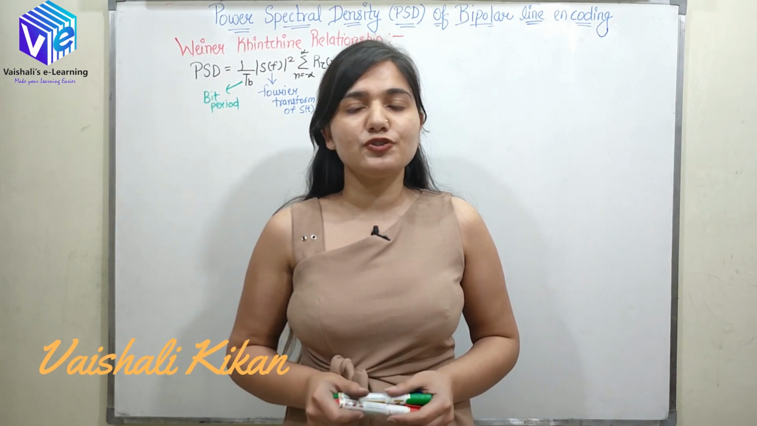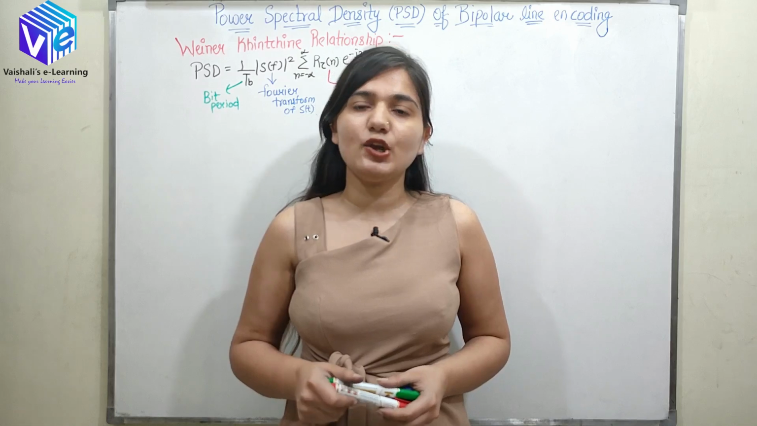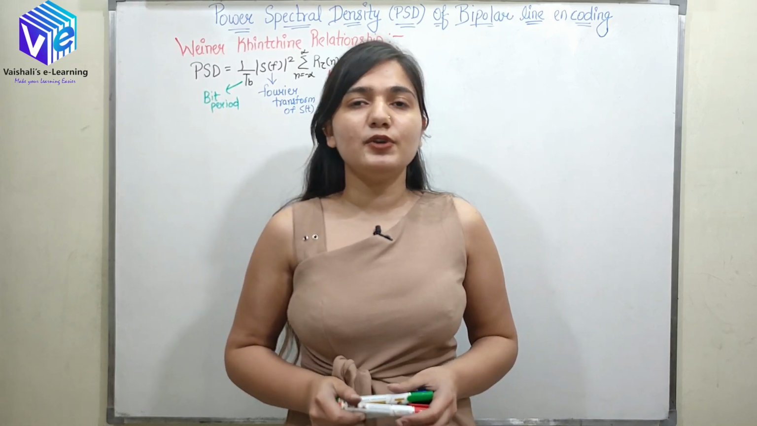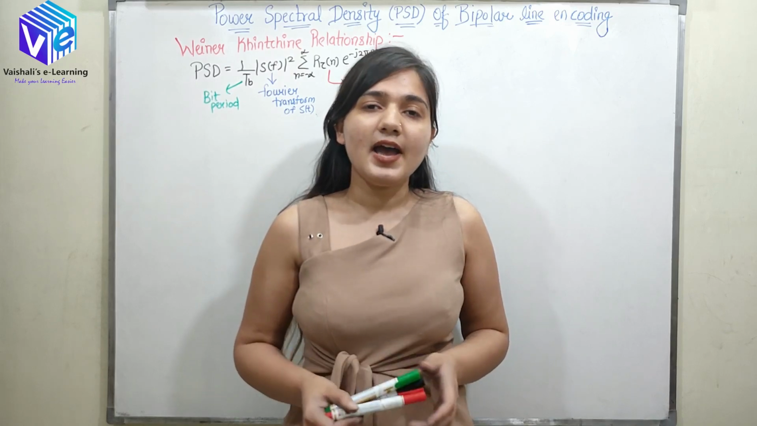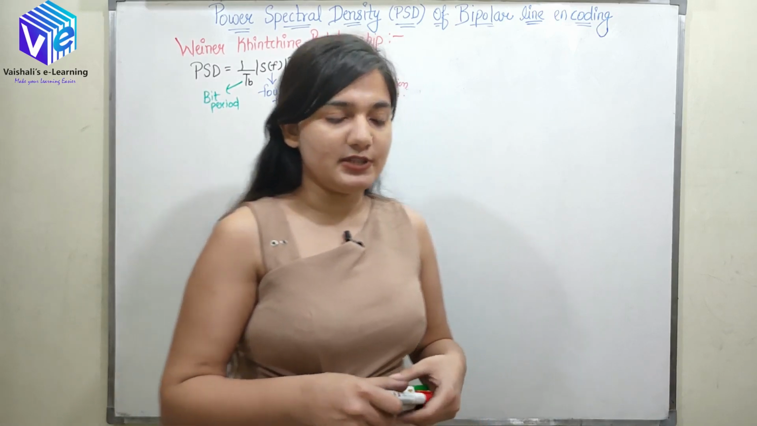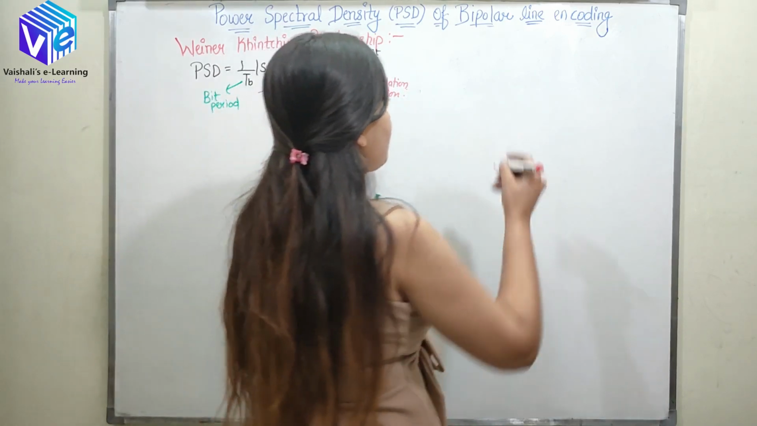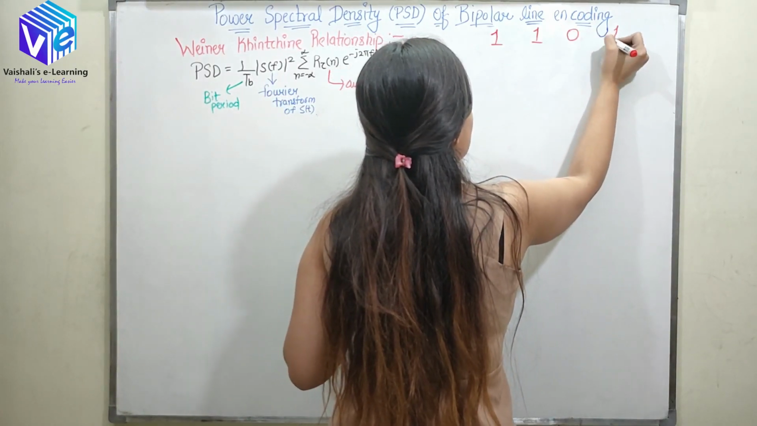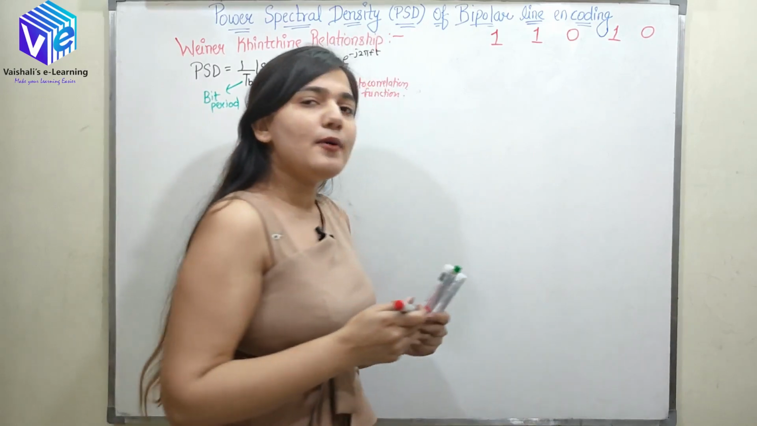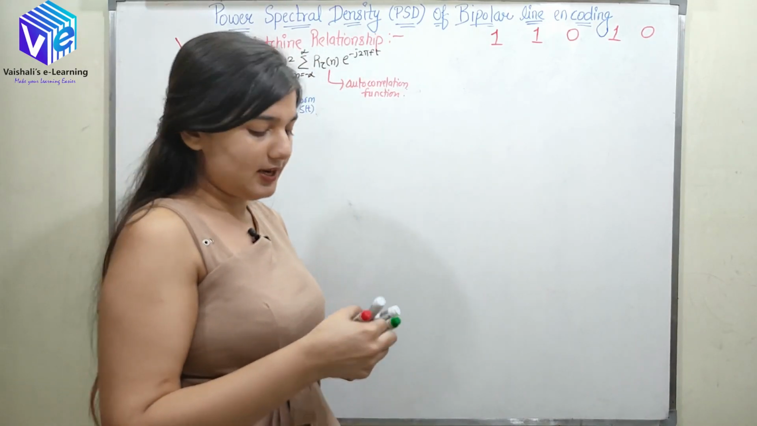In this video, I am going to talk about the power spectral density, or the PSD, of the bipolar line encoding. I have already covered bipolar line encoding in one of my previous videos, but for your reference, I am again taking a message which is 11010. Now how can I encode it using the bipolar line encoding?